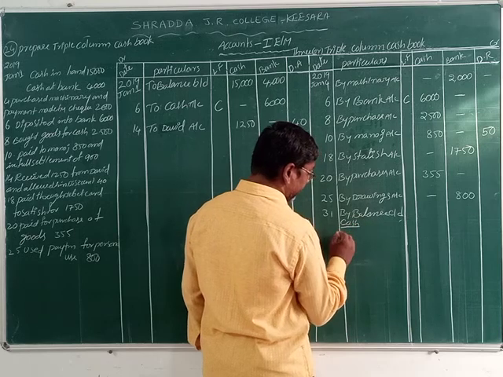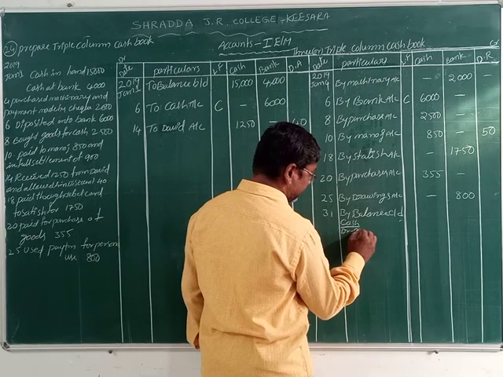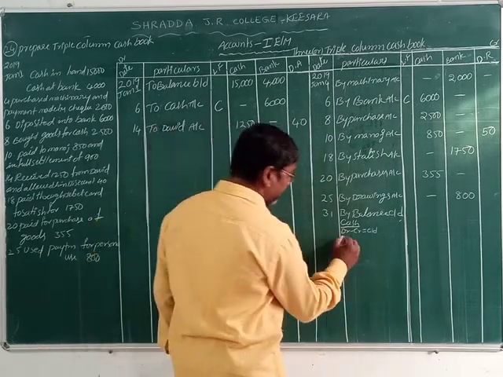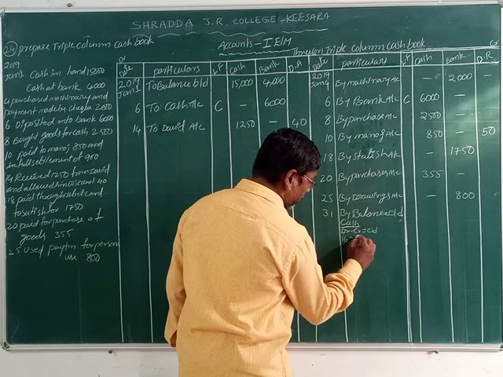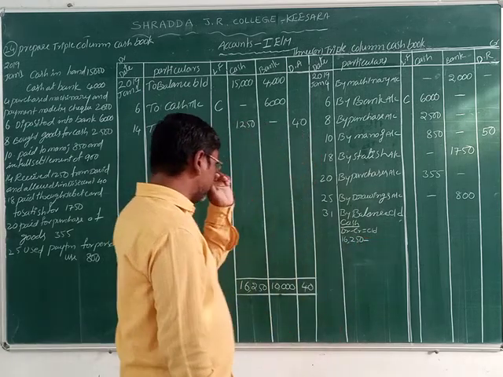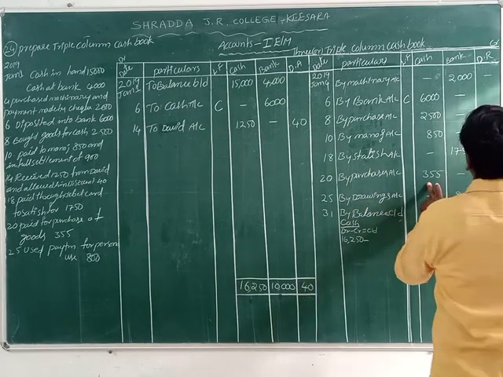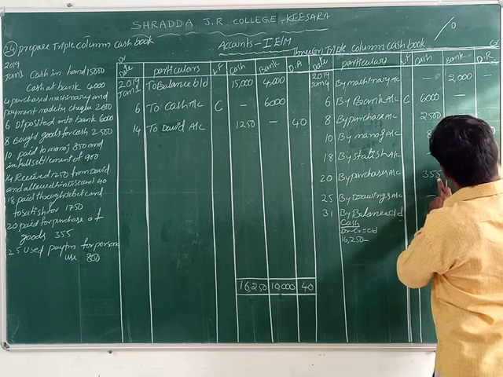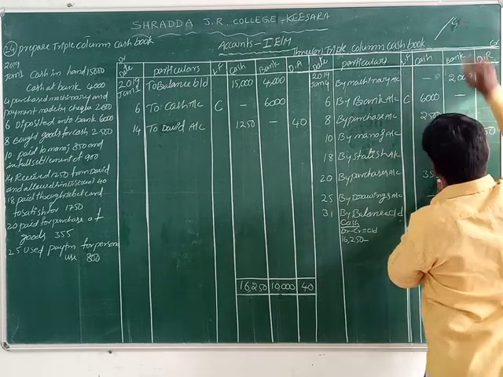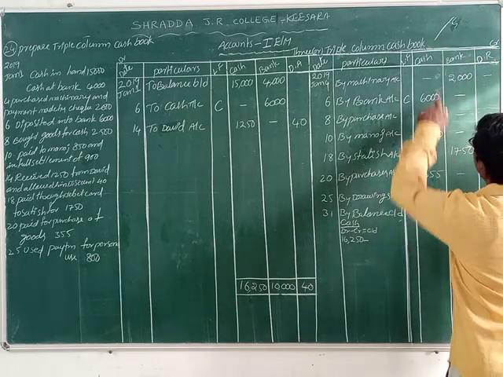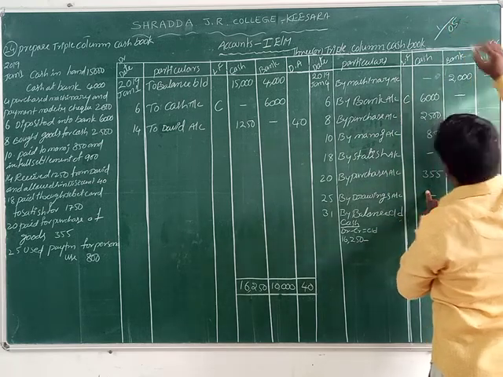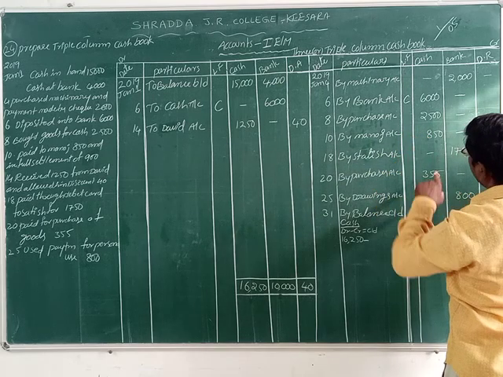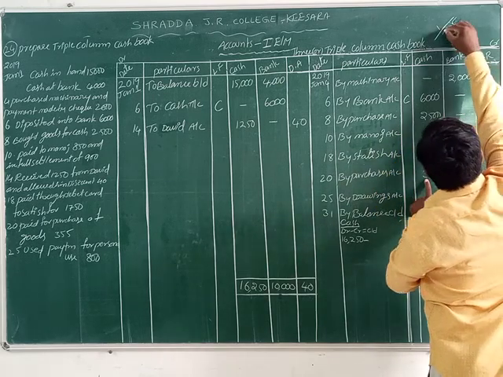Now first of all, cash. How do we make that? Debit minus credit equals carried on. The cash debit total is 16,250 minus the credit total of cash. We are doing the total here, friends. First column 0. Second column, 5 plus 5, 10. Third column, 5 plus 8, 13 plus 3, 16 plus 1, 17.